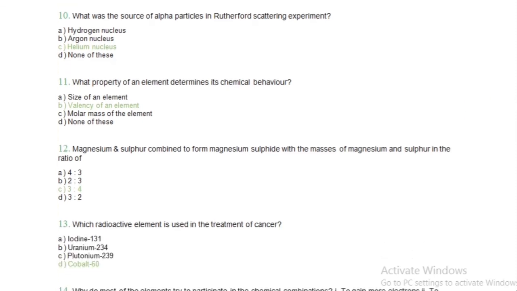Question number 10. What was the source of alpha particles in Rutherford's scattering experiment? This is the most important question that I've seen in all the online examinations. Yeah, I'm serious. This is a very important question that you have to remember. The answer to this question is helium nucleus. You have read about alpha particles, but it is more important to learn deeply about alpha particles, that it is made from helium nucleus. Okay, helium nucleus.